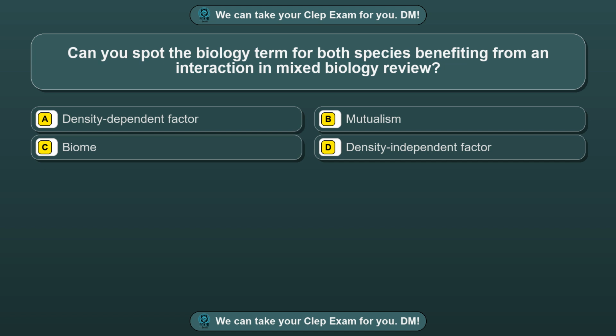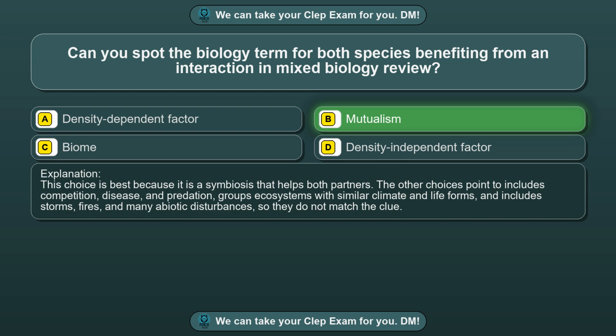Question 71. Can you spot the biology term for both species benefiting from an interaction in mixed biology review? Option A, density-dependent factor. Option B, mutualism. Option C, biome. Option D, density-independent factor. The correct answer is option B, mutualism. This choice is best because it is a symbiosis that helps both partners.